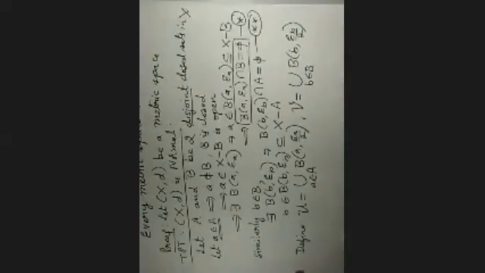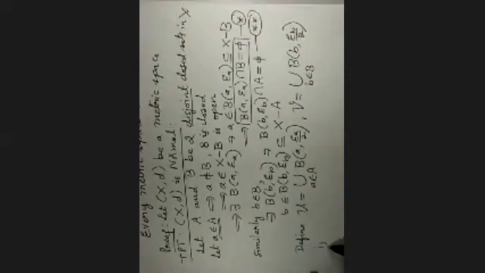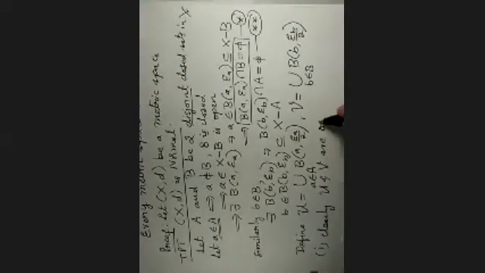So I've got two sets, U and V. Are they open sets? Number one, clearly U and V are open sets. Why? Because they are nothing but unions of open balls. Open balls are open sets, and a union of open sets is open. Similarly, V is also open. So U and V are two open sets. Now, what about A?